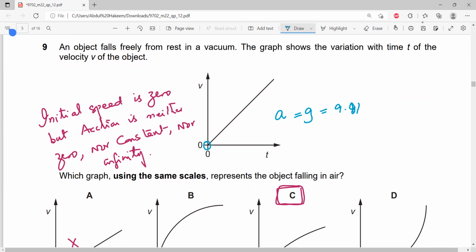Which graph, using the same scale, represents an object falling in air? Definitely, when the object falls in air, its initial acceleration is this, but gradually the acceleration decreases and finally becomes 0, because when speed increases, air resistance increases, the resultant force decreases, and so does the acceleration. Initially the acceleration is 9.81, but the final acceleration is 0.